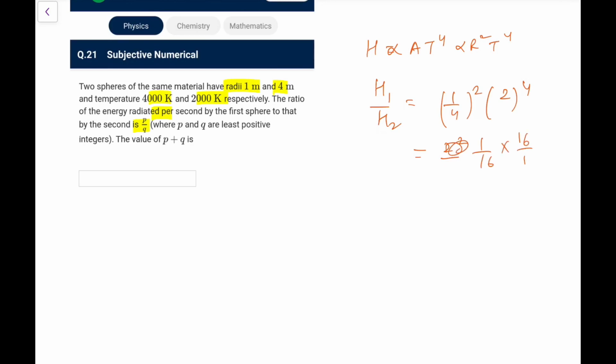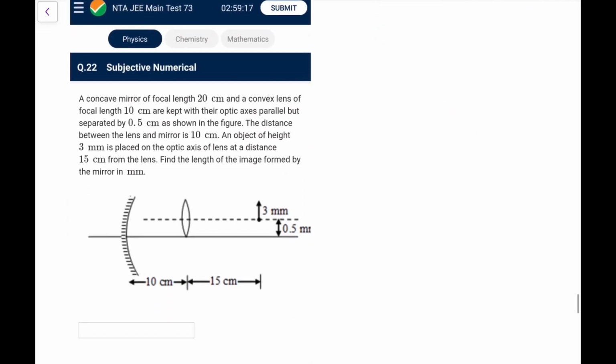Next, two spheres, same material, radii 1 and 4, temperatures this and this, ratio of the energy radiated per second. Again, I think this is getting repeated. We know H is proportional to A T to the power 4, so H1 by H2 would be A1 by A2, that is R square, times T to the power 4. So it is 1 by 4 square, and it would be 4000 by 2000, that is 2 to the power 4, that will be basically 1 by 16 into 16 by 1, that is 1:1. Okay, so the least value is 1 plus 1, 2 here. The exact question was not there, but the concept was there, I remember.